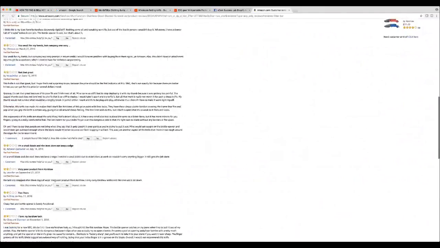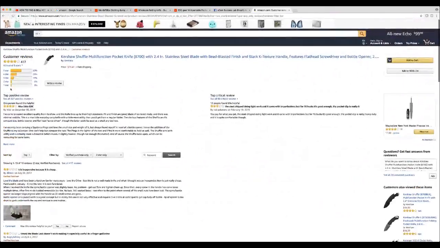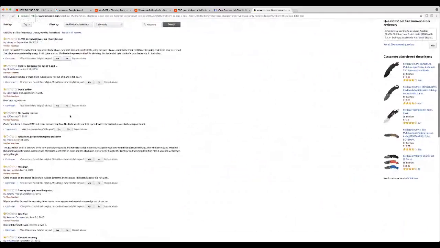So the belt clip snapped after 3 days of wear. Very poor product from Kershaw. I only carry Kershaw knives, and this one was a letdown, okay? So this is a loyal customer of that very product itself. So what we want to do is go ahead and compile a better idea out of all of these reviews that we see under this Amazon listing for a product that is exactly ours, because I guarantee there are hundreds of thousands of products on AliExpress, and you can find the very exact same thing on Amazon.